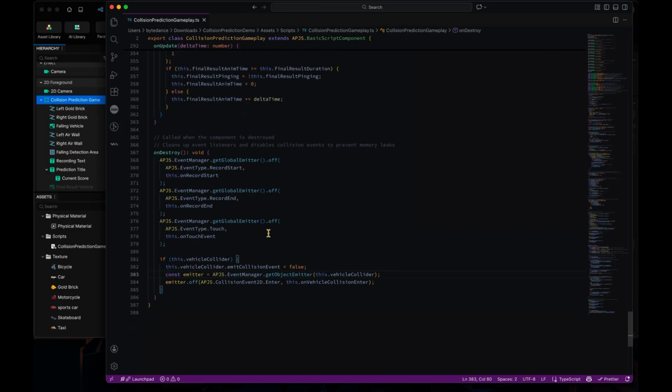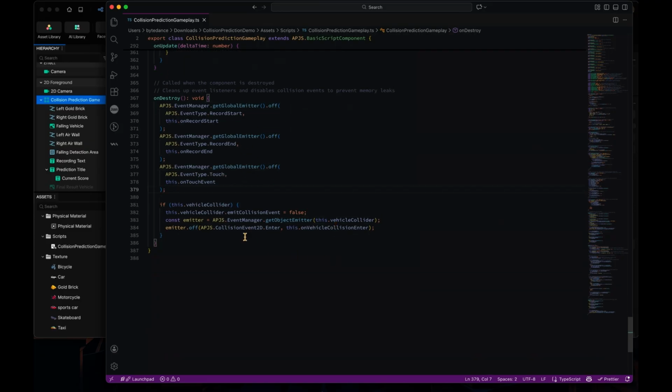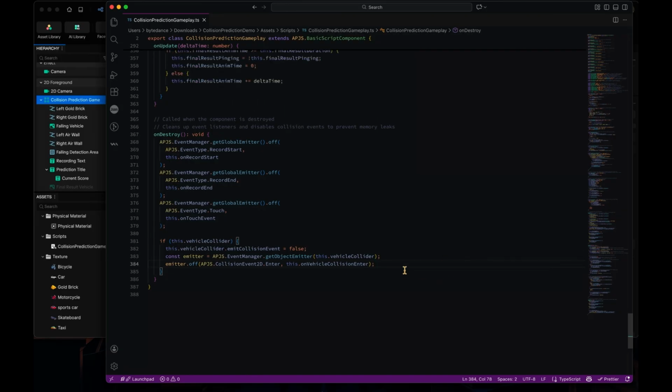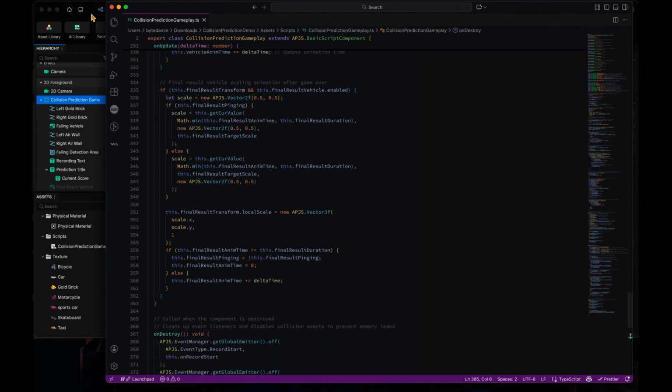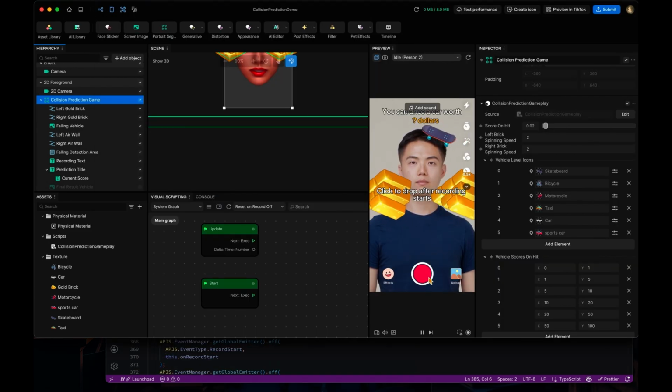So the onDestroy will do the off for each of the event subscriptions, and also when there's a collider, we'll turn this off for the physics system, because the physics system is still there, and then we'll mark this as off. Yeah, that's about it.